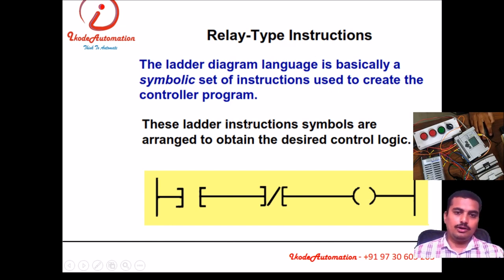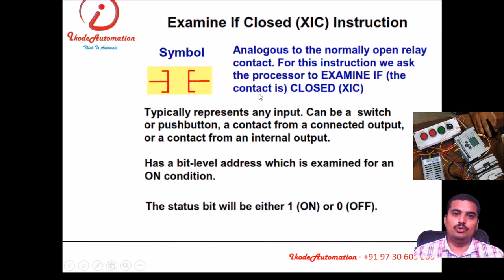This is a very important part. Ladder has 2 main components. One is the rail: this is the positive rail, the negative rail, and this is the rung. And it has instructions: normally open instruction, normally closed instruction, and OTE, output energize instruction. We'll go into detail with the normally open instruction, that is XIC, examine if closed. What does it mean? It will examine the closed condition.